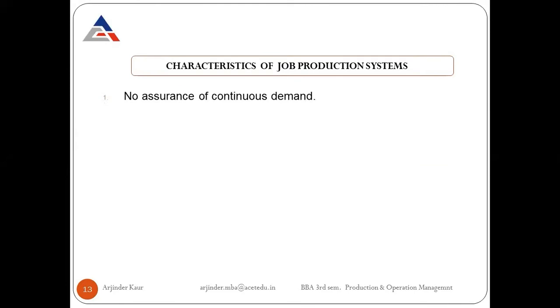The first characteristic is no assurance of continuous demand. This means that as in the job production system, the work is done strictly as per the orders placed by the customer. It is not necessary that we'll get continuous orders from the customers. There might be some time when we'll have an overload of orders, and some time when we won't get any orders. So in this type of production system, we cannot assure continuous demand from the customers.